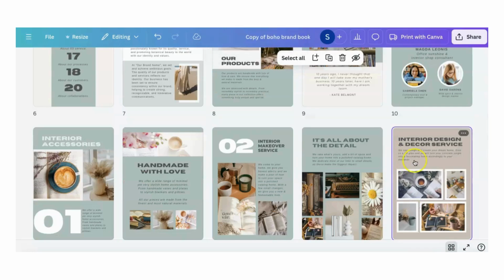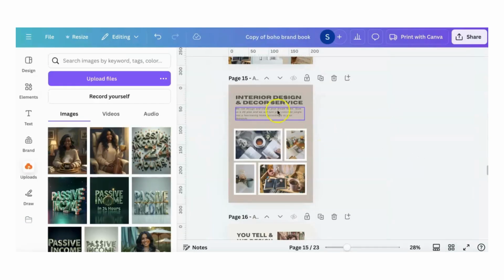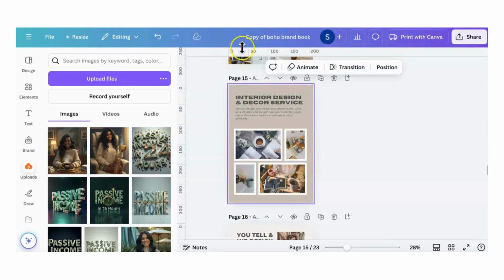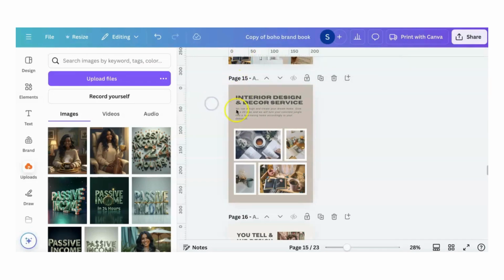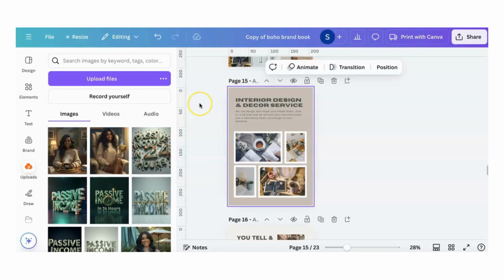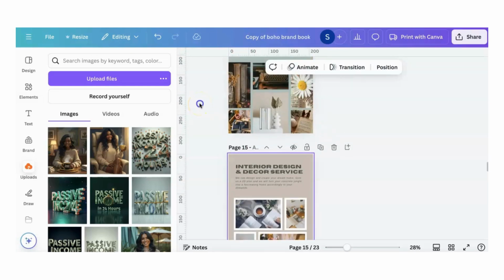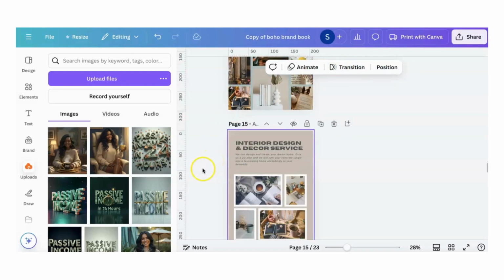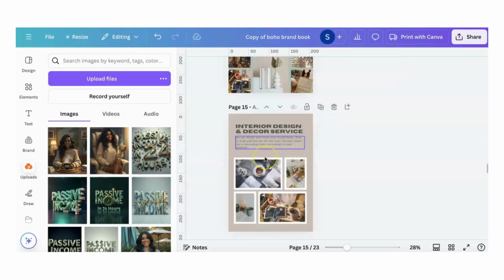Here's another page that seems to be not catching. And it's really weird. It must be because it's in different. I'm going to assume that, wow, for some reason this page won't even let you recolor it. It must be some kind of transitional page. I'm not sure what the deal is with that.